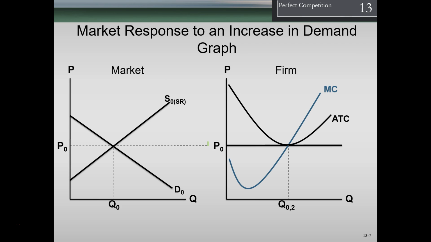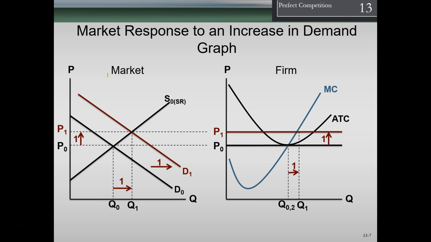So if we then take a look at the market response to an increase in demand graph. Here we've got our market over here, we've got our firm over here, we're going to have the same setup, and then we're going to say, well, demand in this case is shifting out. What causes demand to shift out again? Well, it's going to be something other than price, remember, that is changing, meaning something like maybe more people entered the market, or maybe people's salaries went up so they can buy more stuff, or higher demand came in for some other reason than that.